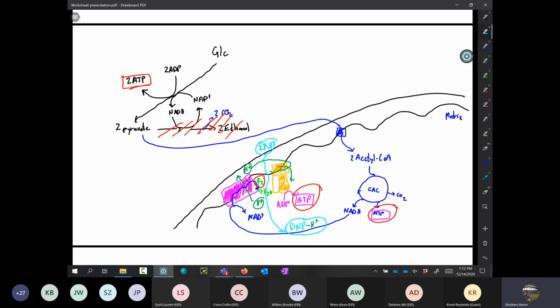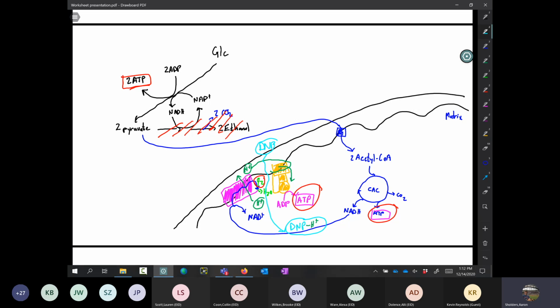We talked about some natural uncouplers in brown adipose tissue in the Echo 360 recordings. So, okay, all right, so that's connecting some of the stuff that we've talked about with glycolysis, and connecting those concepts to the citric acid cycle, and then of course the electron transport chain and ATP synthase, what we call oxidative phosphorylation.